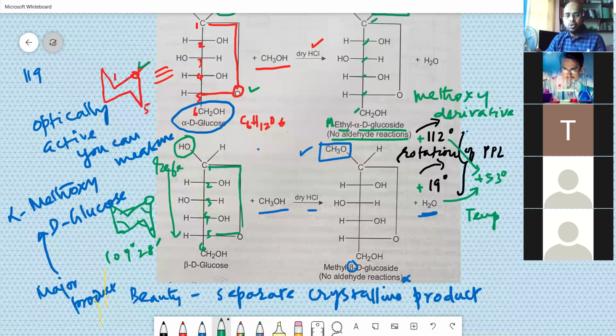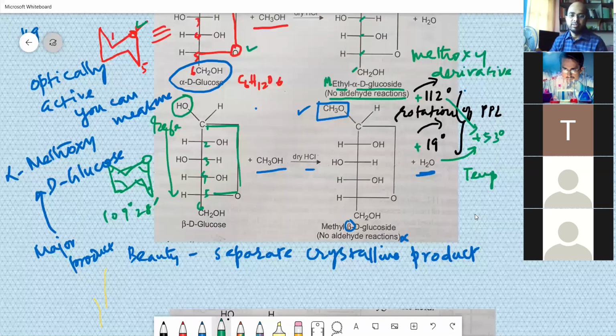When they ask you, how will you determine the ring size of the glucose cyclic structure, you have to write this reaction first. After writing the epimers, after writing the mutarotation. For that mutarotation, I have already explained what mutarotation is. Okay.